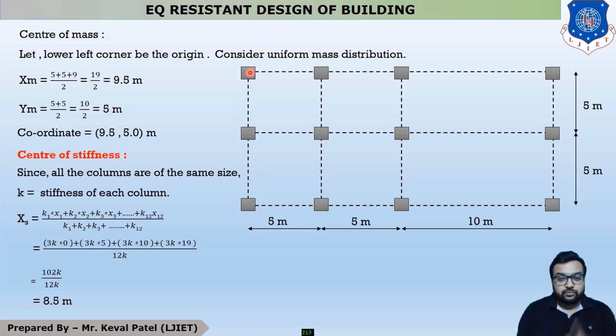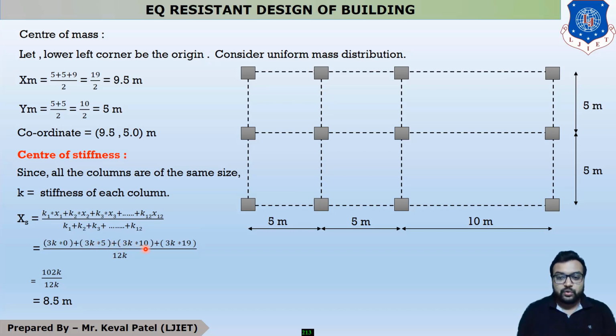Similarly, this value K3 is equal to K and X3 is equal to 0. So there are 3 columns in one line which have the value of X equal to 0. So our final answer is 3k into 0. Similarly, you can see that these 3 columns are at the same line, so our value is 3k into 5.